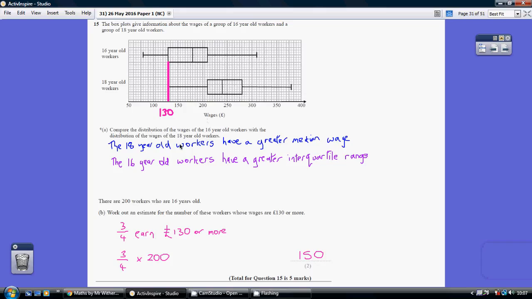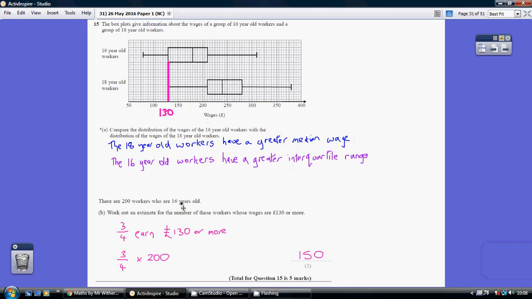So I've said the 18-year-old workers have a greater median wage. Clearly this line here is at a higher number than this line here. And I have said that the 16-year-old workers have a greater interquartile range. You can see that the length of that rectangle is a bit bigger than the length of that rectangle. Make sure that your comments do relate back to the actual information itself. So here we're talking about wages, so do mention wages in at least one of your answers.